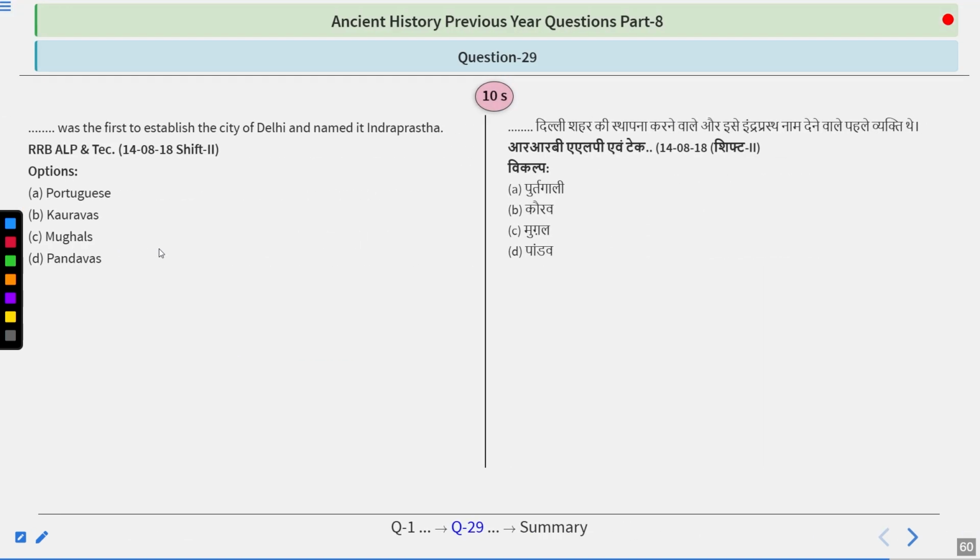Dash was the first to establish the city of Delhi and named it Indraprasth. Options are Portuguese, Kauravas, Mughals, or Pandavas. So take your time, guys.